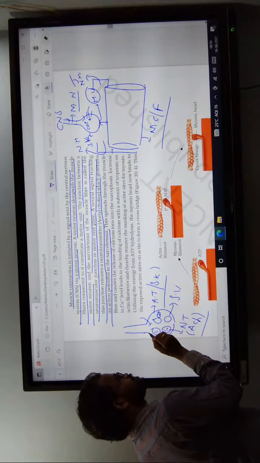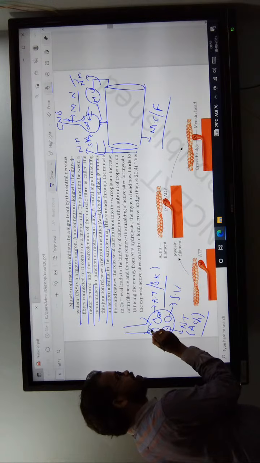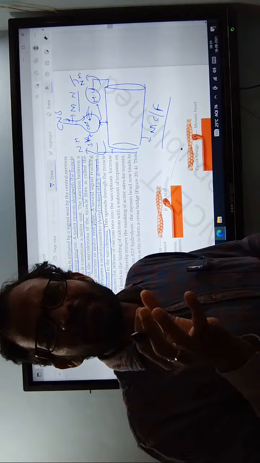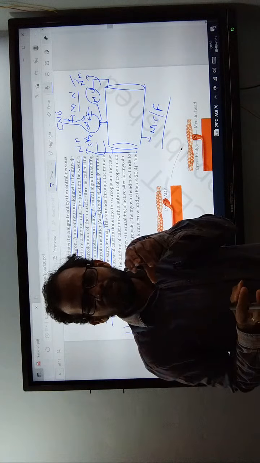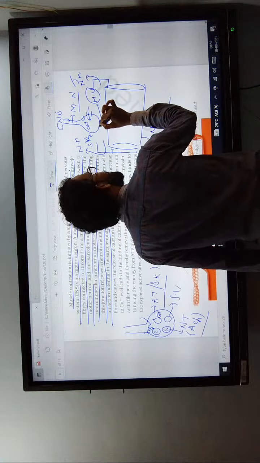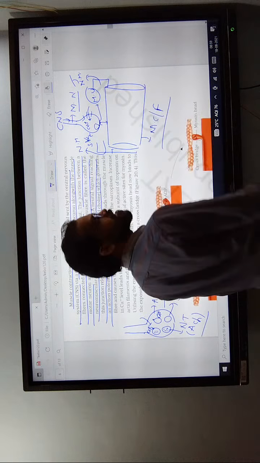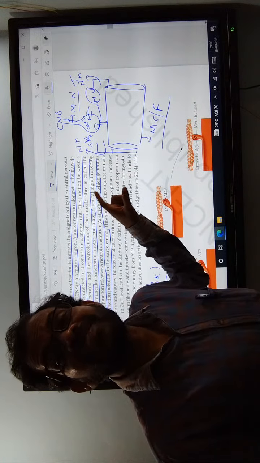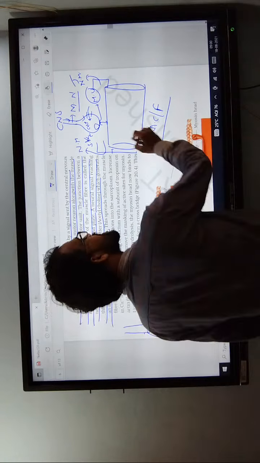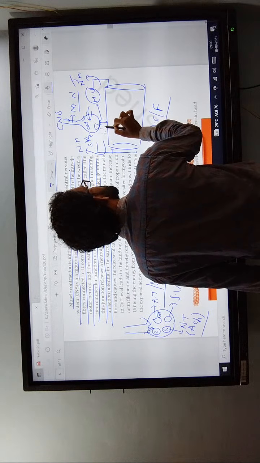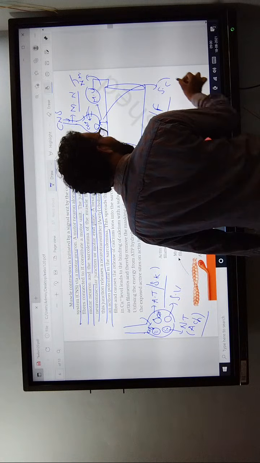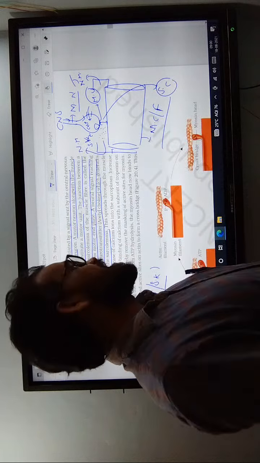The calcium ions bind with the synaptic vesicles. With the help of calcium ions, the synaptic vesicles move to the presynaptic membrane. Whenever they move to the presynaptic membrane, the vesicles rupture and release the neurotransmitter into this space, which is known as the synaptic cleft.